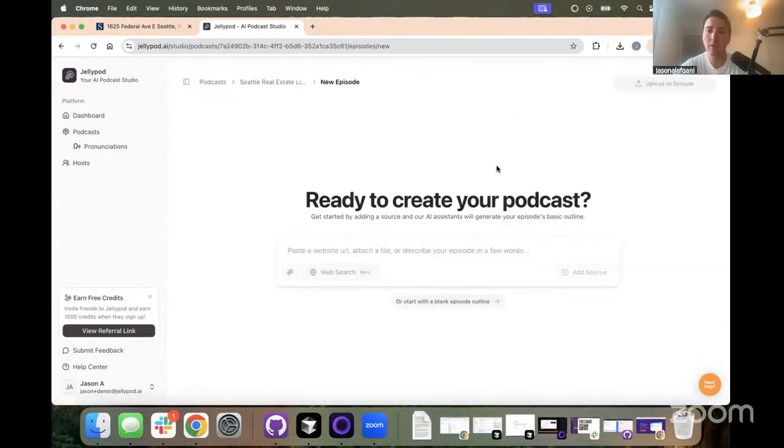Create new. So here we have a few options. We can attach files. We can even do web search if we wanted to. And maybe I'll actually demo that. You can add sources like URLs or go blank outline. Those are the main ways to begin this creation flow.